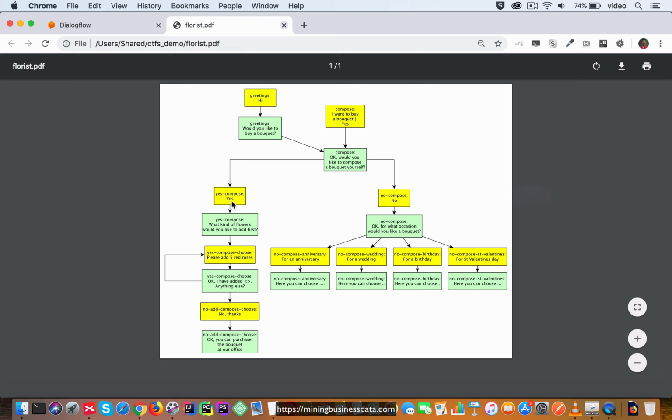At that point, the user will say yes, and then the bot asks, what kind of flowers would you like to add? The user will say, please add 5 red roses, and then the bot will say, okay, I've added it, and it will ask if there is anything else. And at that point, the user is going to say no, and then the bot should say, okay, you can purchase the bouquet at our office. So let's do that.